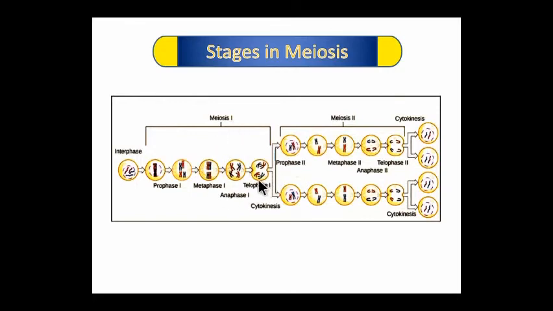Now the newly formed two cells separately undergo meiosis second, which is equational, meaning a single chromosome is carried forward. The two cells initially in meiosis second form four daughter cells. So, cumulatively, from a single cell four haploid daughter cells are formed.